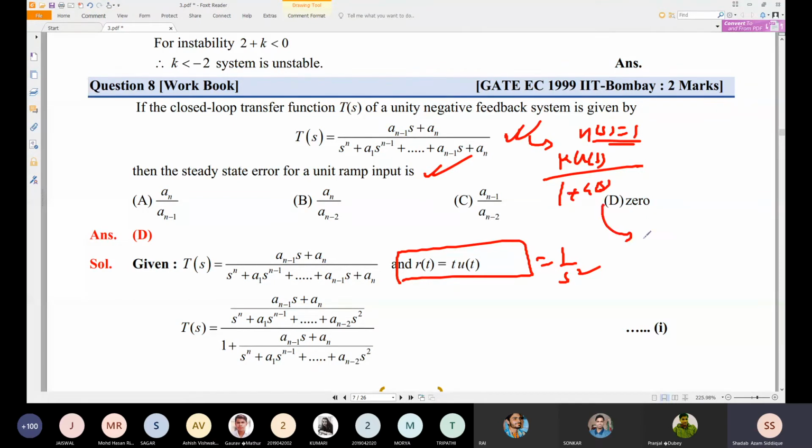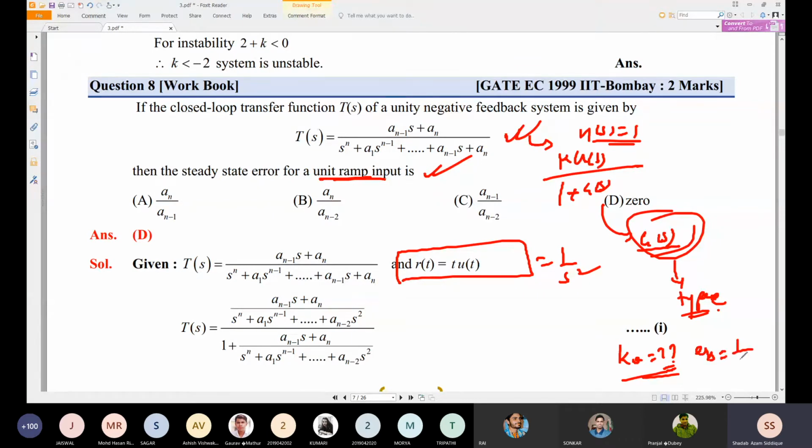So try to find GFS from this, and take the type of the system. Try to find the type of that system. Okay, and it is given as the type of the system. So for a ramp input, we should find KV, and we need to find the steady state, so we should find the KV value. After finding KV, we can find ESS value as 1 by KV.